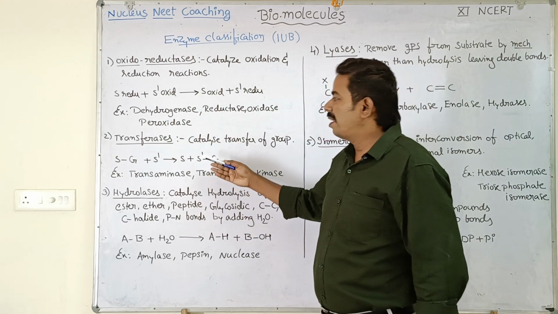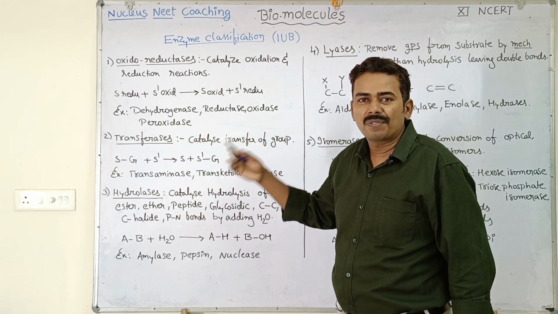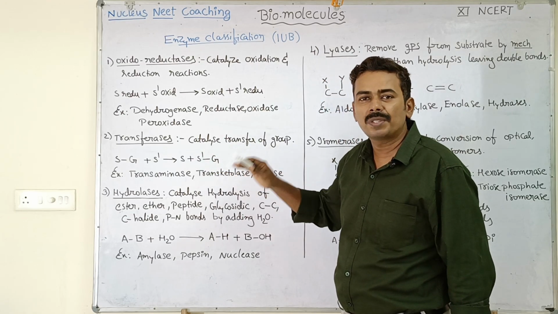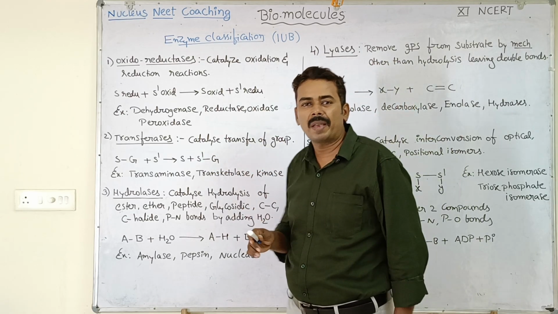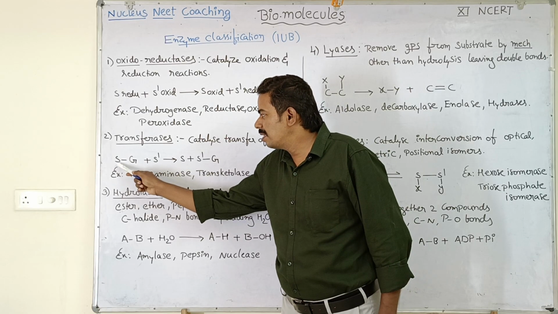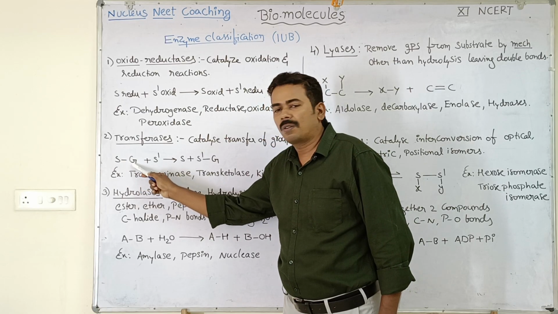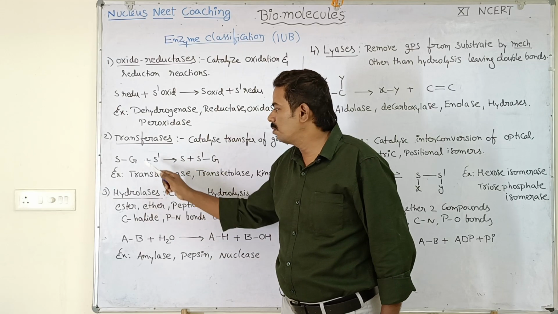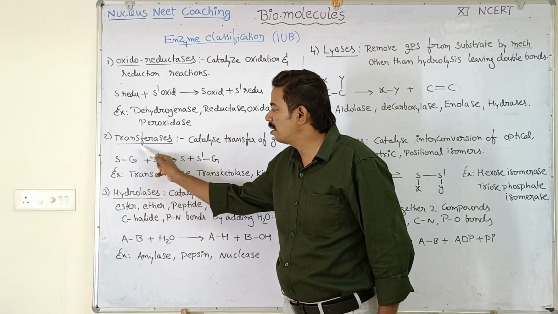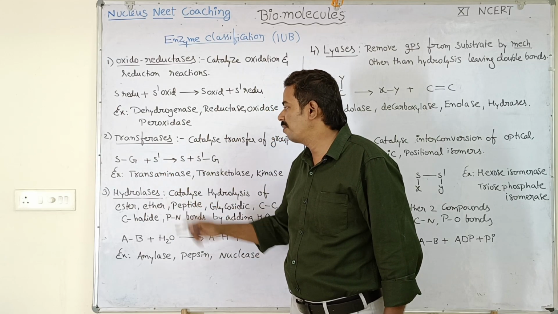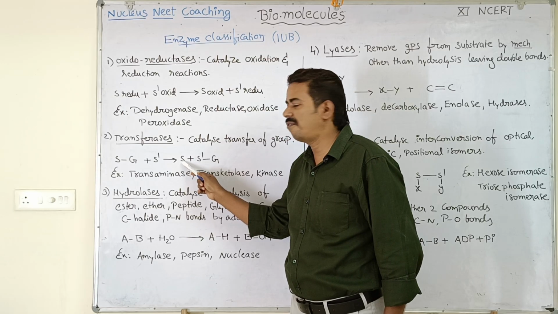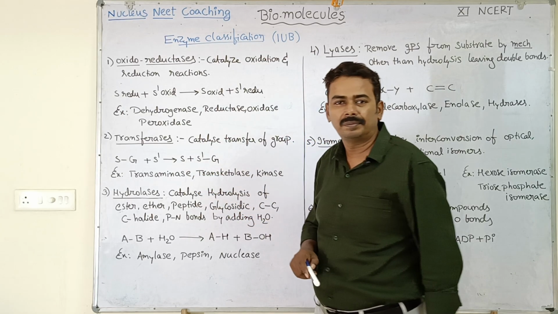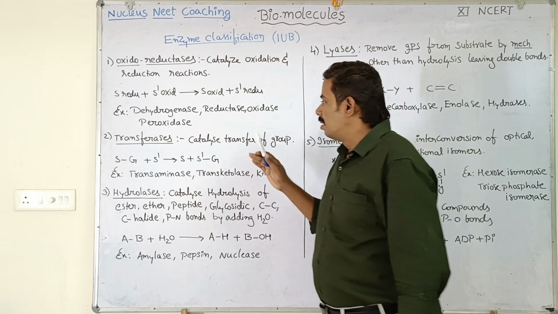The name itself tells that they are involved in transfer of something, right? They catalyze the transfer of groups from one substrate to another substrate. Let's see the mechanism of reaction. This is a substrate S attached to a group. S dash is another substrate. The transfer is simply what they do. They transfer the group from one substrate to another, because of which you can see here S is left without any group and S dash is attached with a group. Understood?